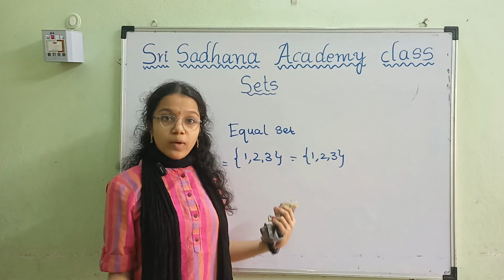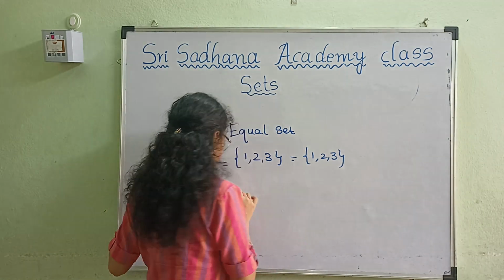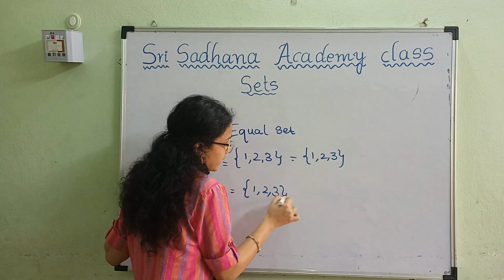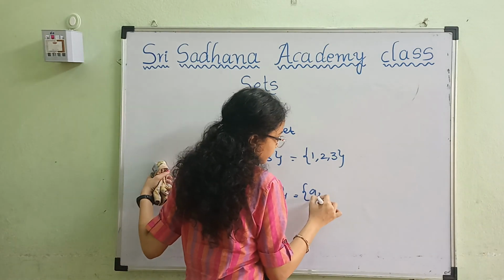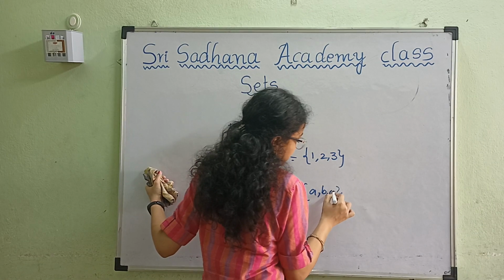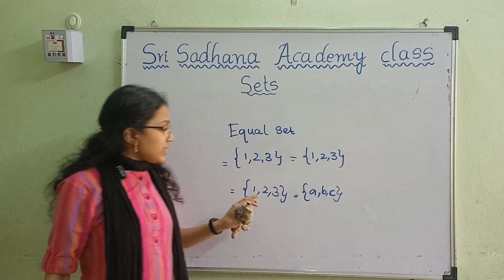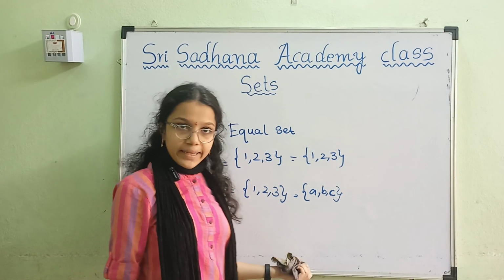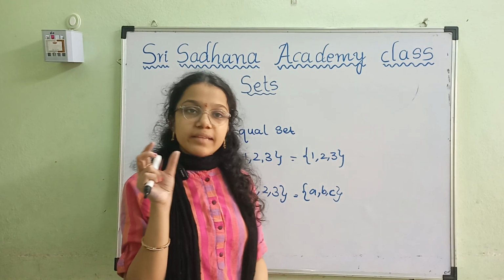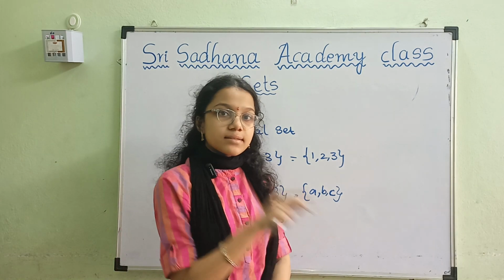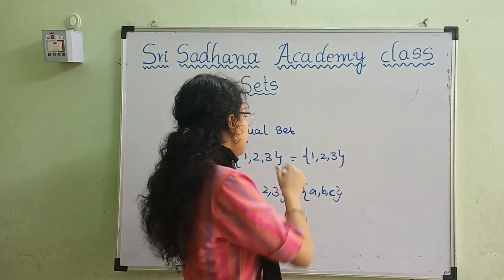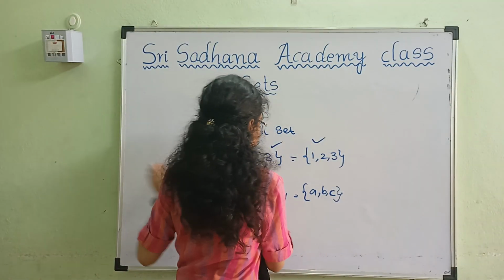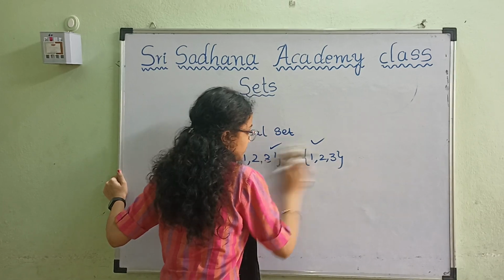If we come to equivalent sets, that is 1, 2, 3 and A, B, C. There are 3 elements in this set and this set. This is called an equivalent set. There will be the same number of elements in both sets, that is equivalent, and the same elements means equal sets.